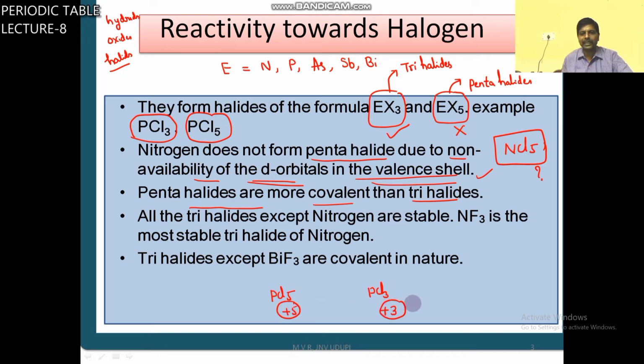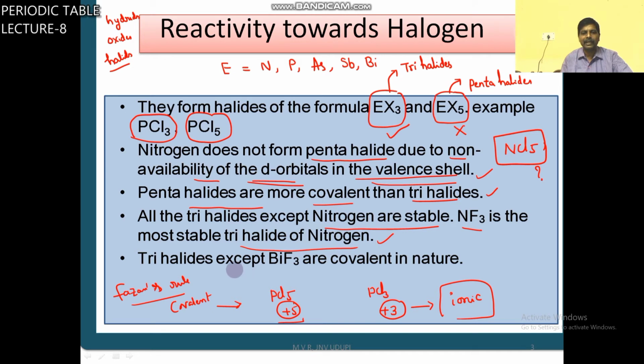Lower oxidation state, ionic. Higher oxidation state, covalent, according to Fajans' rule. So that's why pentahalides are more covalent than trihalides. All the trihalides except nitrogen's are stable. NF3 is the most stable trihalide of nitrogen.